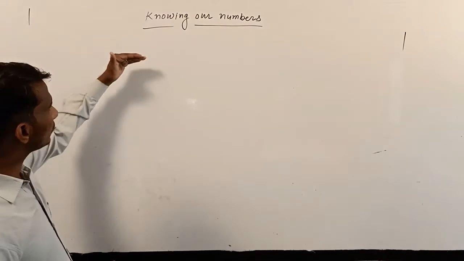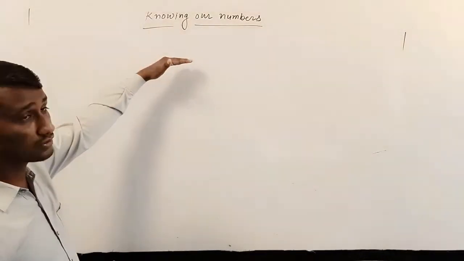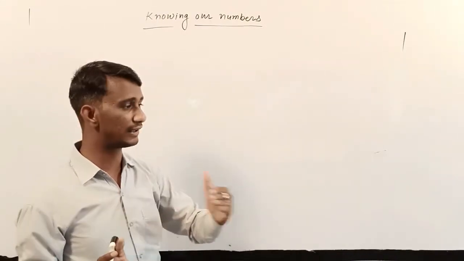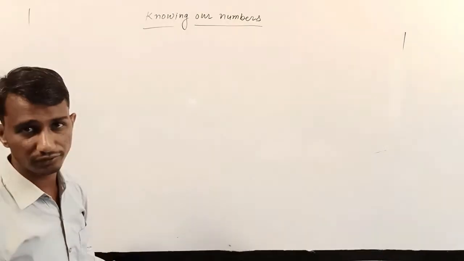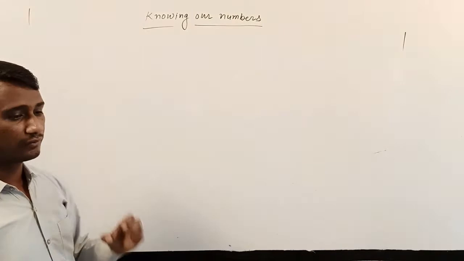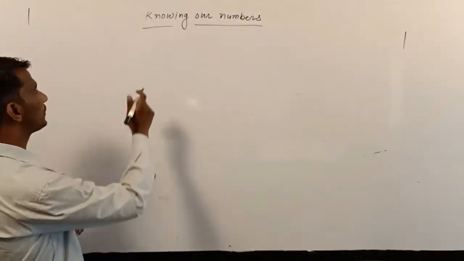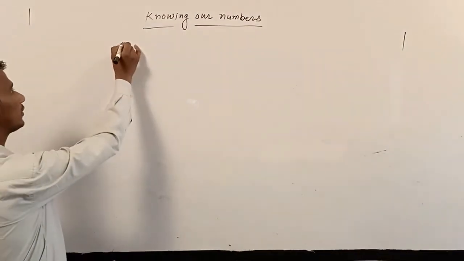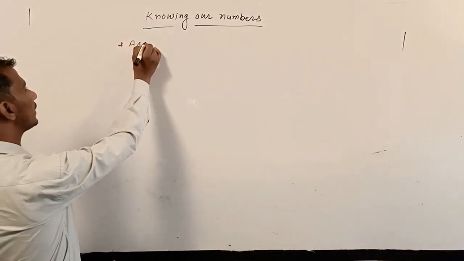In class 5th and 4th also, you have studied how to write the 4-digit, 5-digit and 6-digit numbers in words and in figures. Now I am taking some topics, how to write in ascending order, and you know this very well.